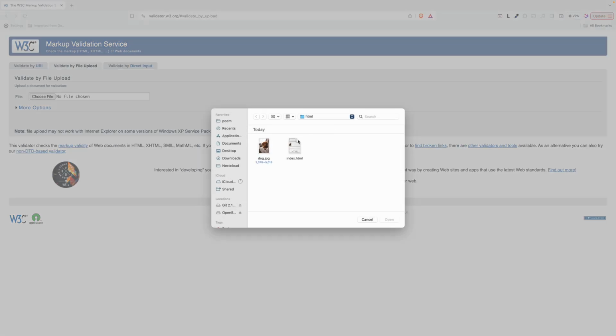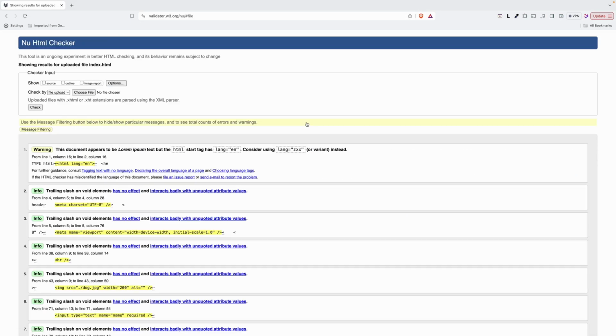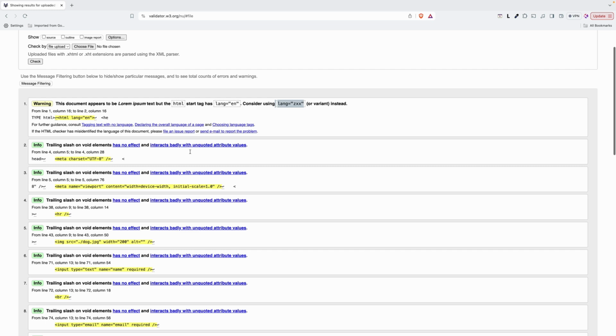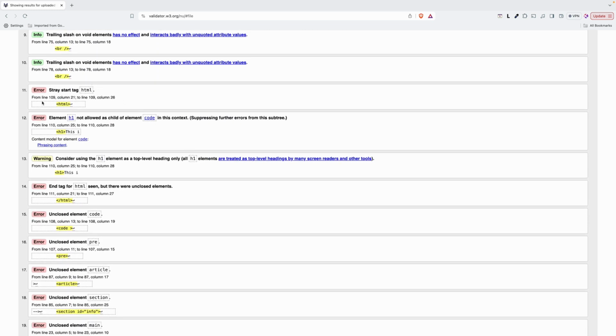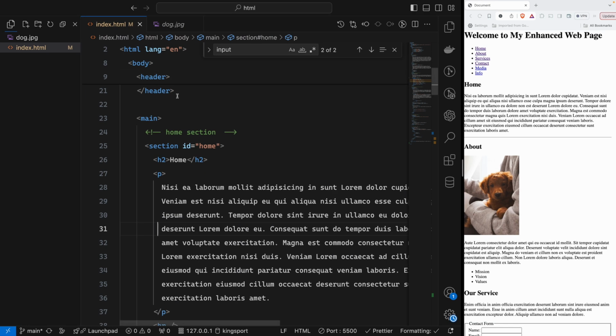So I will choose the file, index.html in our case. Then I will check. So this is just a warning because we use lorem, so it is not a problem. It's giving me a warning to use the lang attribute for the language. For the errors, yes, we have a lot of errors. It's in line 109, column 21. So in HTML, stray start tag. So we cannot start a tag like this.